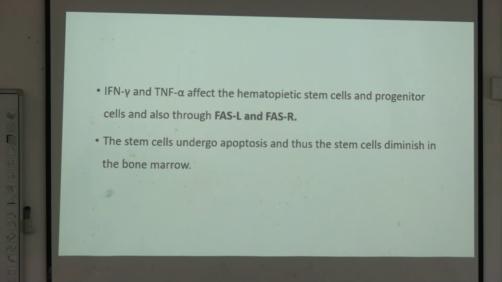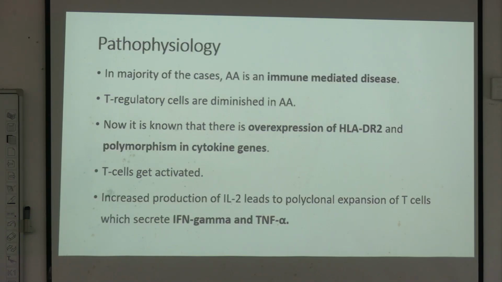The stem cells undergo apoptosis and thus the stem cells diminish in the bone marrow. This is the main thing. Due to apoptosis, aplastic anemia is occurring. So you understand the pathophysiology. Basically, it is an immune-mediated disease.